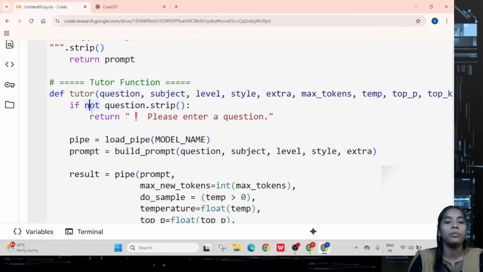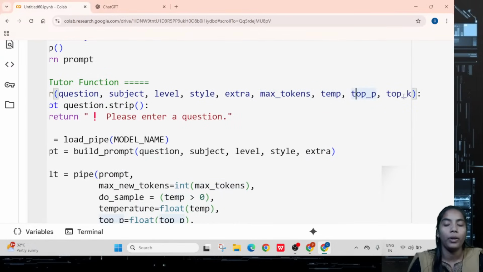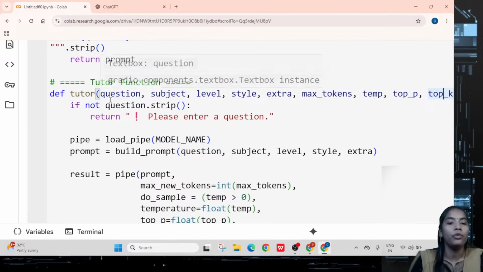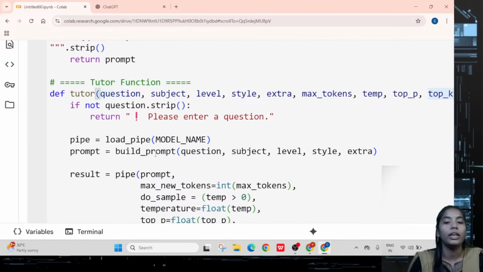For that purpose I am giving the tutor defining function with all requirements: question, subject, level, style, extra. Can you see here max tokens, temperature, top P, top K? What's the meaning of that? You are taking LLM parameters also. If you are not entering any question, it will show please enter a question. If you enter properly, then it can build the prompt properly.